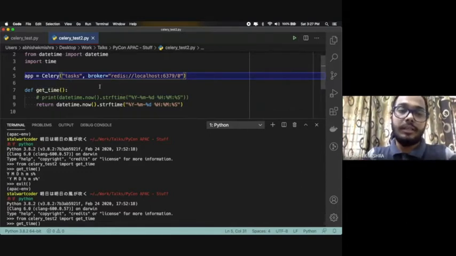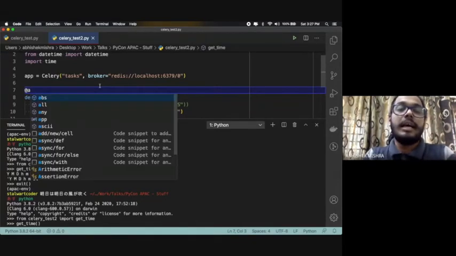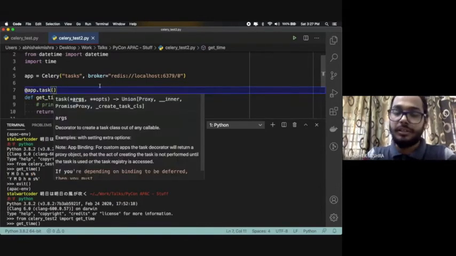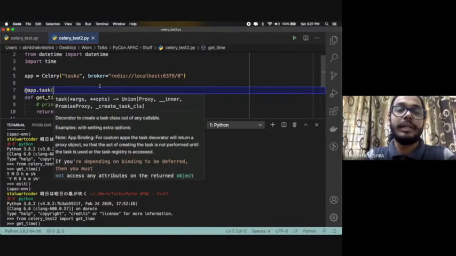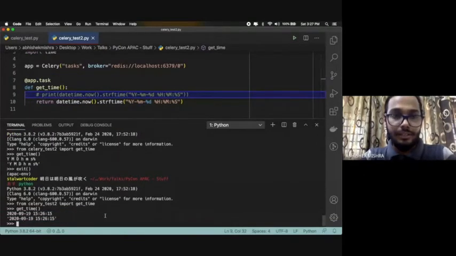Once you are done with that, whichever function or task you want to execute asynchronously, you have to use a decorator from Celery itself, which is called app.task. You can also give a name here, or pass arguments and so on. Right now I'm not doing that, so I'm just using this decorator, and I'll show you here how it looks. Right, one minute.